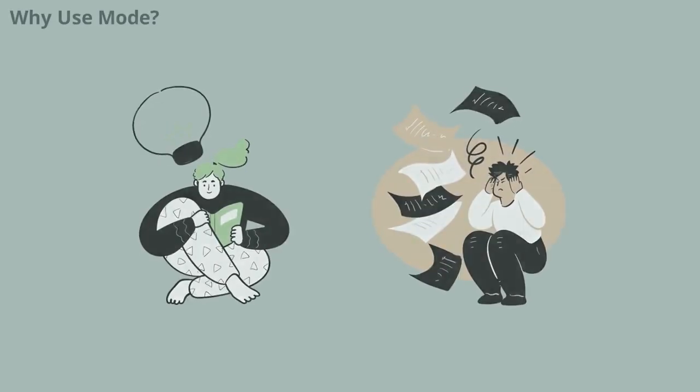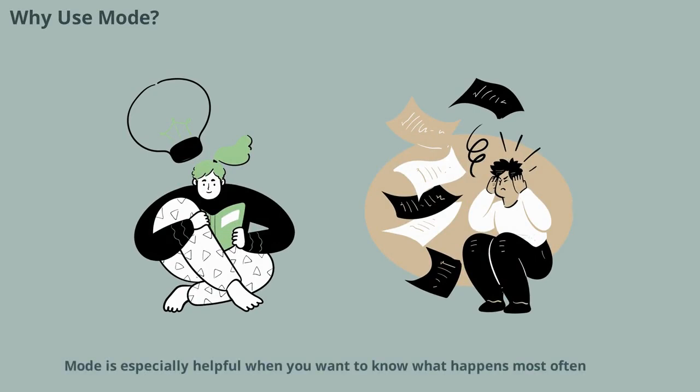Mode is especially helpful when you want to know what happens most often. For example, if you count everyone's favorite color in your class, the color that most people choose is the mode. It's a fun way to see what's most popular or common in any group of things, like snacks, games, or even pets.